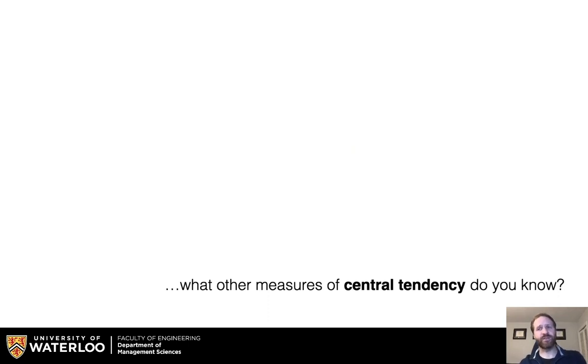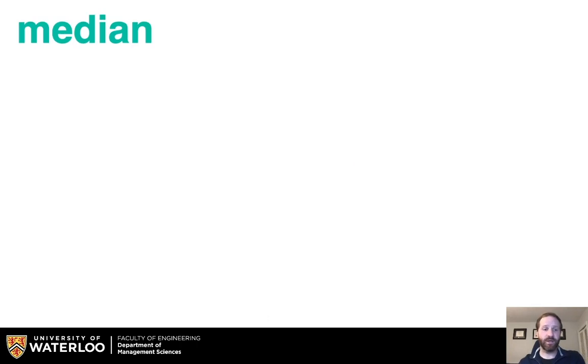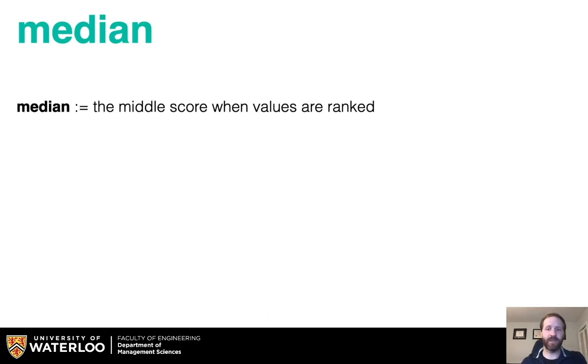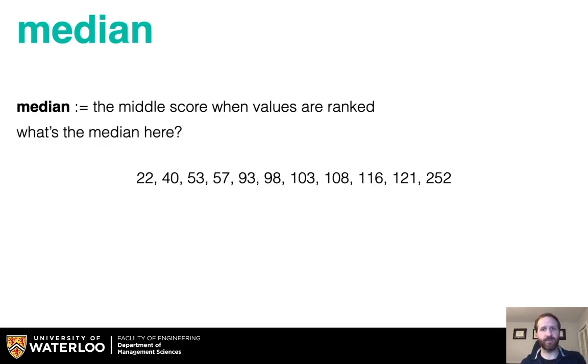What other measures of central tendency do you know? One example might be the median, which is the middle score when values are ranked. So, what's the median here of these values? Well, they're ranked, so we can just look at the middle value, which in this case is 98.